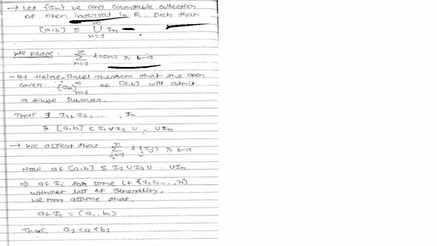So by the Heine-Borel theorem, the open cover In, where n runs from 1 to infinity, of the closed interval [a, b] will admit a finite subcover.